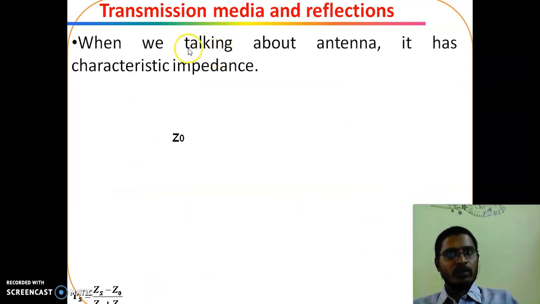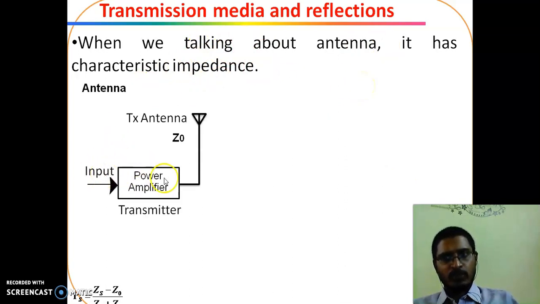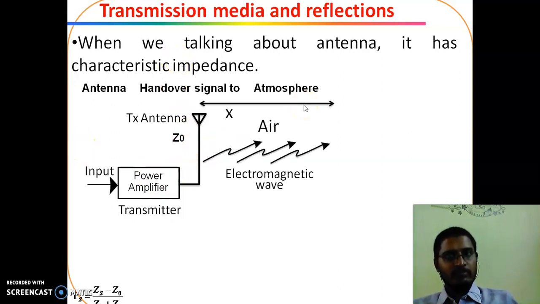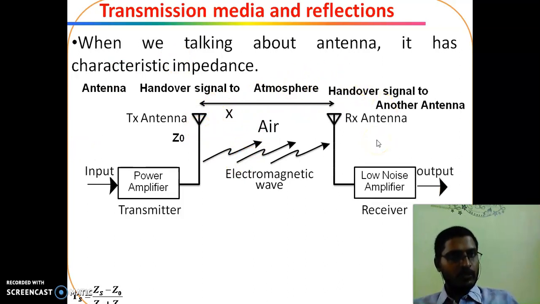So when we are talking about an antenna, it has some characteristic impedance Z0. For the input power amplifier and transmitting antenna, this characteristic impedance Z0 must be the same as the output impedance of the power amplifier. Then only there will be matching. This antenna hands over the signal to the atmosphere, and from the atmosphere it is handed over to the receiving antenna. The receiving antenna characteristic impedance must be equal to the input impedance of the LNA, and this receiving antenna hands over the signal to the LNA.